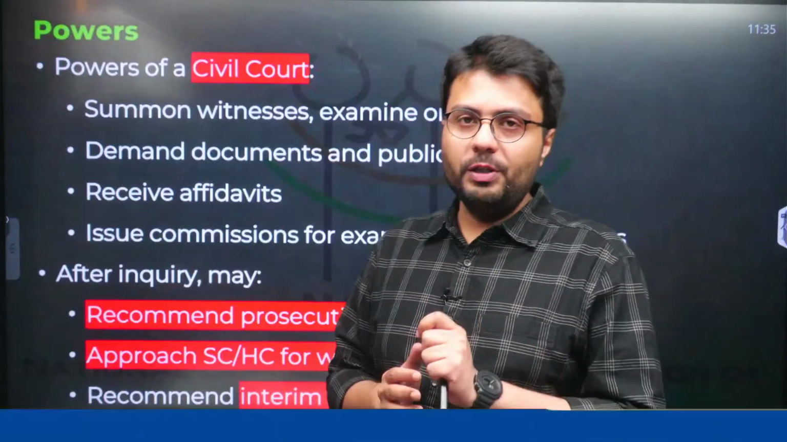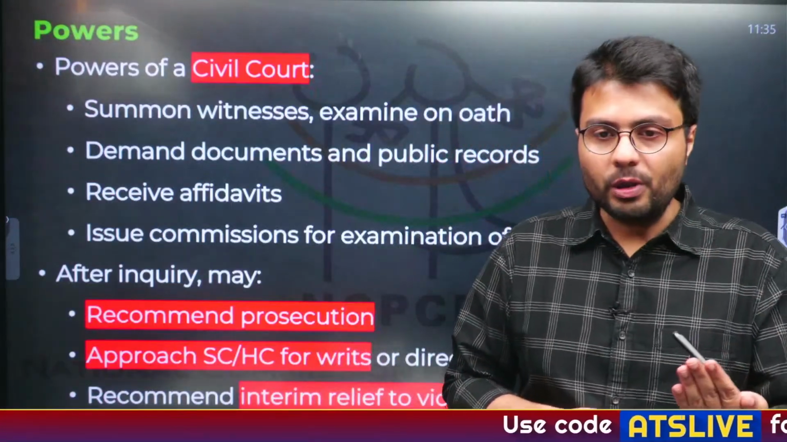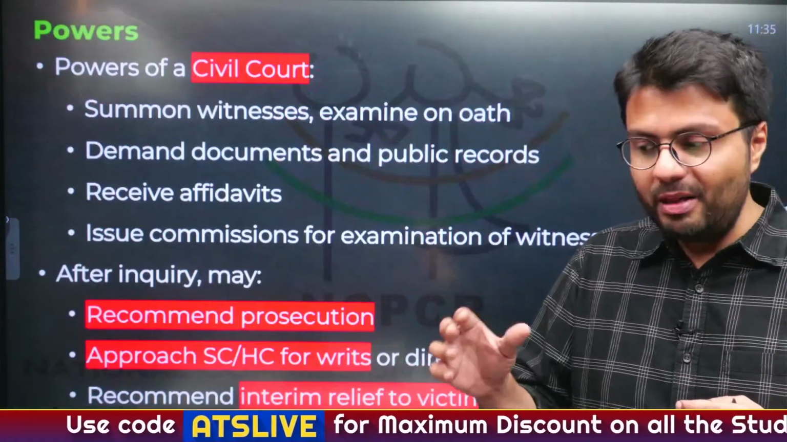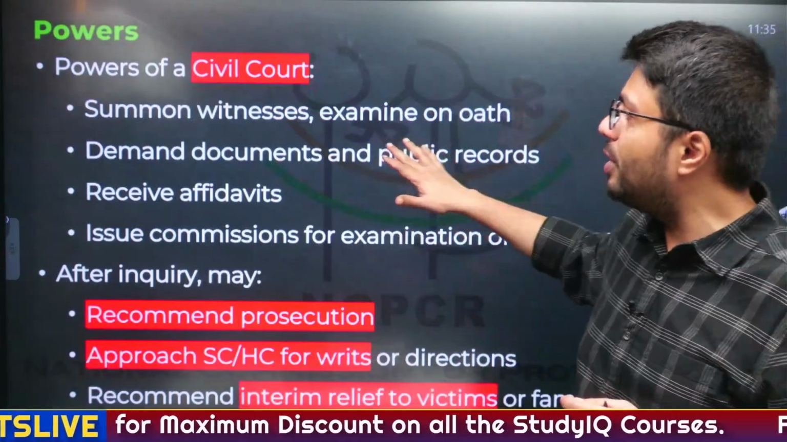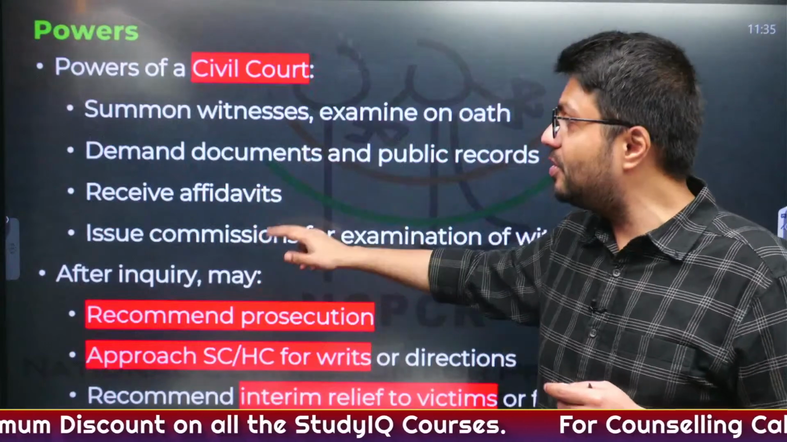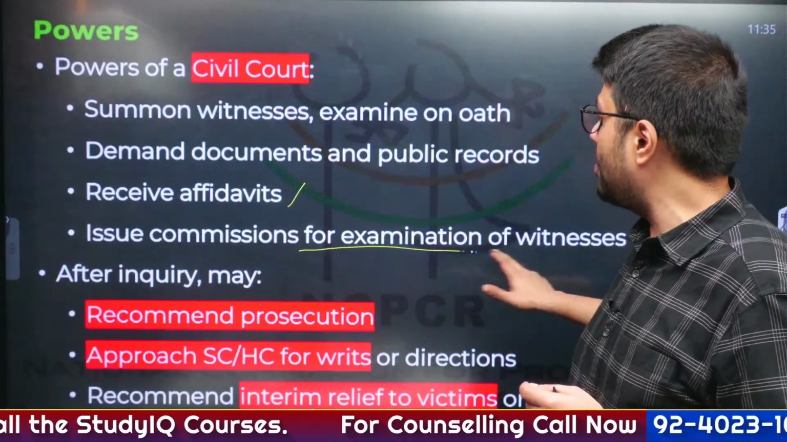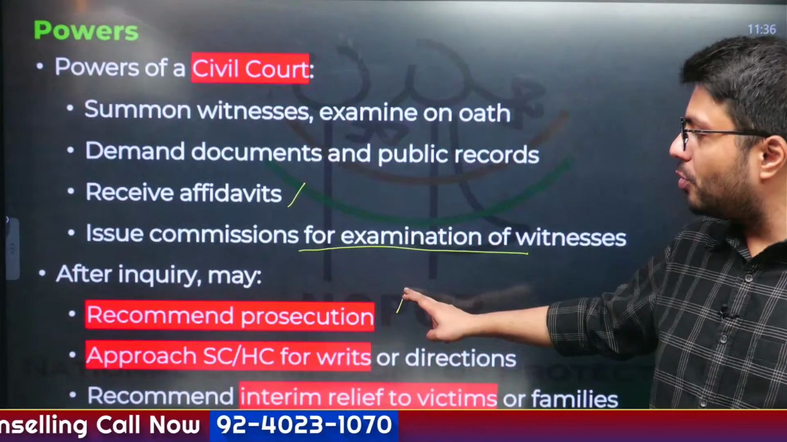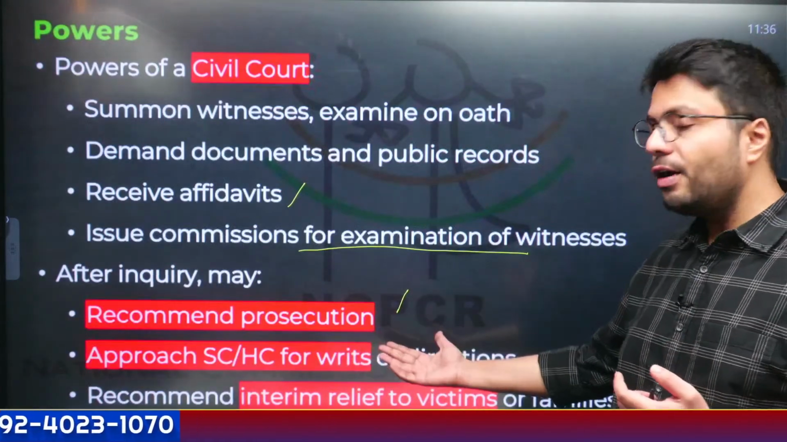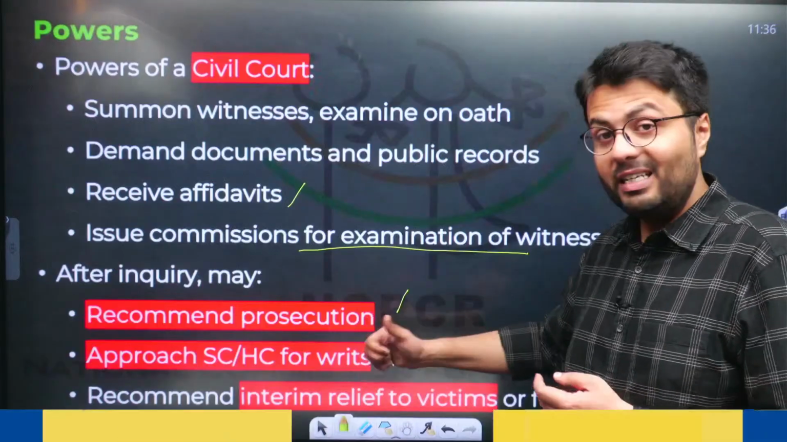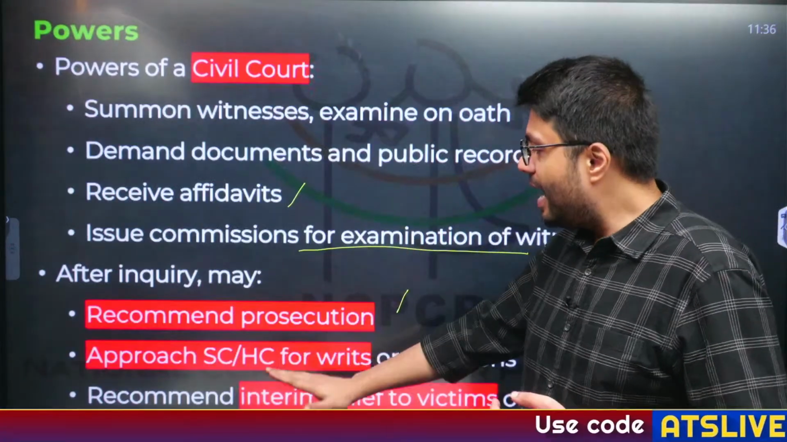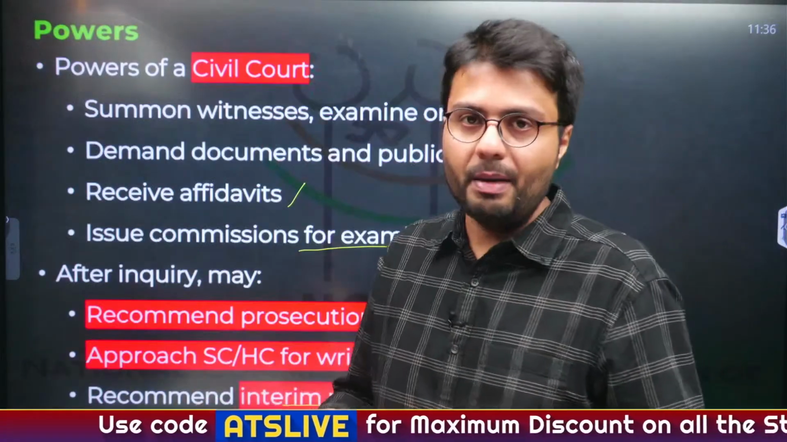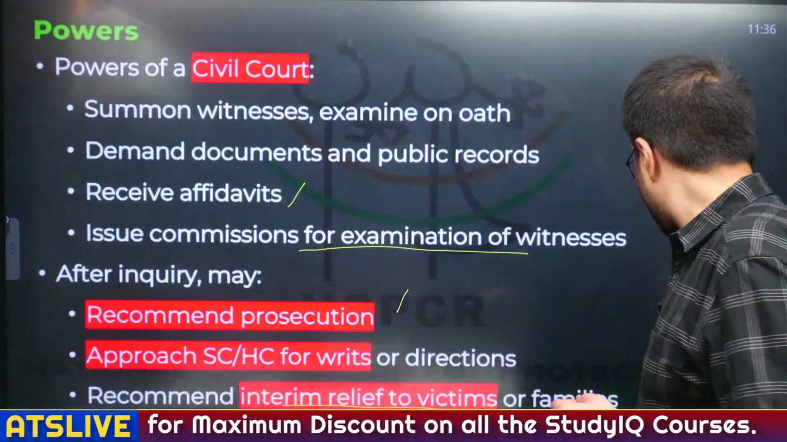Now, this body has the power of a civil court. So what can it do? It can summon witnesses and examine their records under oath. It can demand them to give documents to highlight their evidences. It receives affidavits and issues commissions for examination of witnesses. Similarly, after inquiry, it may recommend prosecution, or approach the Supreme Court or High Court for enforcement of writs, that is in case of violation of fundamental rights, and it also recommends interim relief which might be provided to victims or their family members. So this is what the NCPCR does.